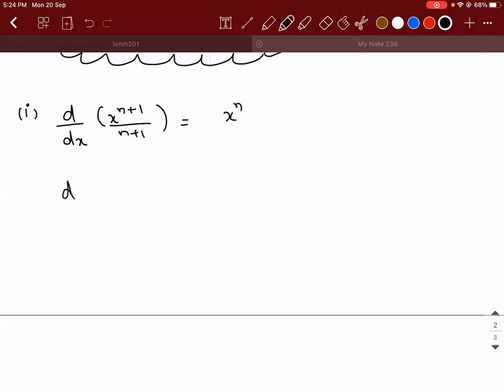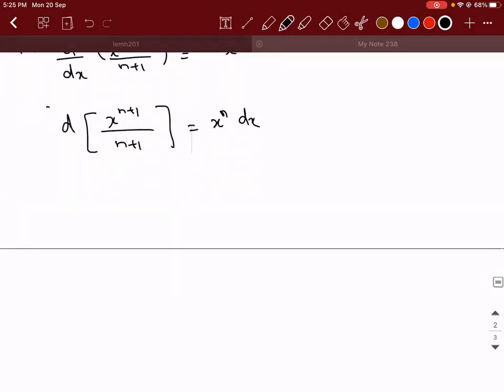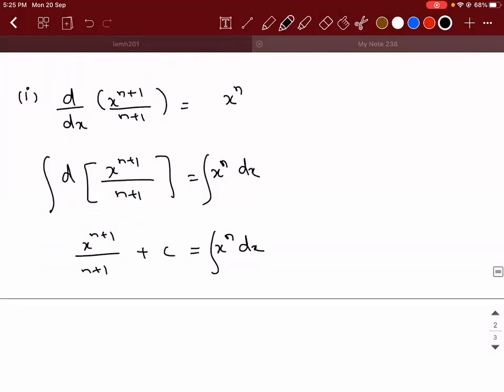Now, derivative of x power n plus 1 by n plus 1, can I write it as x power n times dx? Now, if I integrate on both the sides, what will I get? X power n plus 1 divided by n plus 1, I will add a constant, will be equal to integral of x power n dx. So going forward, if you integrate x power n, you will get x power n plus 1 by n plus 1. That is the meaning of it. So this all you need to observe in the reverse direction. So this is the first formula.